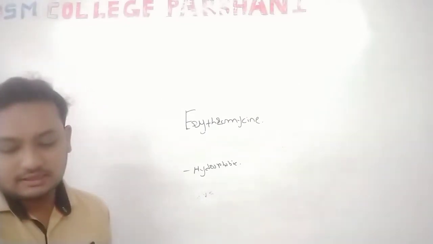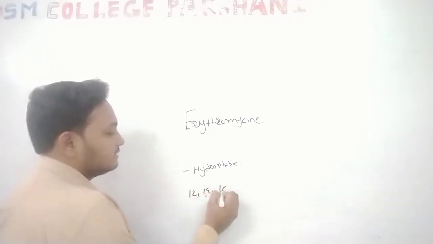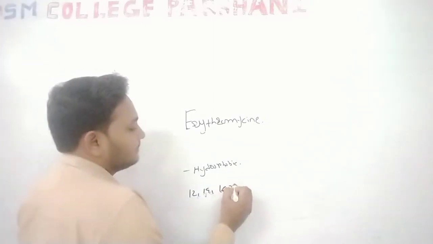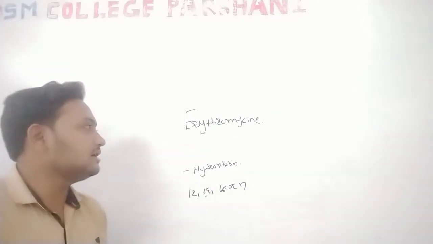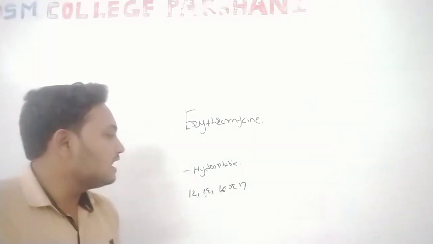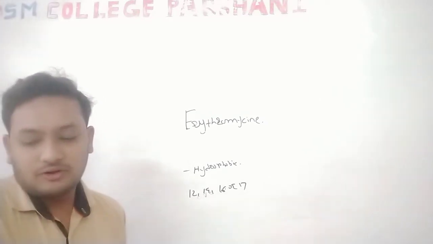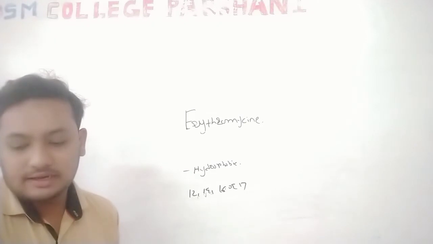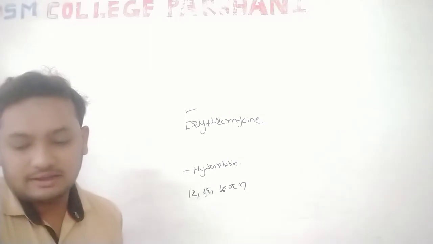Okay, it consists of 12, 14, 16 or 17 membered lactone ring. याच्यात काय असतो, 12, 14, 16 or 17 membered lactone ring. याच्यामध्ये काय आहे, स्पेशालिटी ऑफ दिस इरिथ्रोमायसिन macrocyclic antibiotics. It contains the 12, 14, 16 or 17 membered lactone ring. It is fused with 1 to 3 sugars glycosidically linked with aglycon. Aglycon is a lactone ring, and with each other.